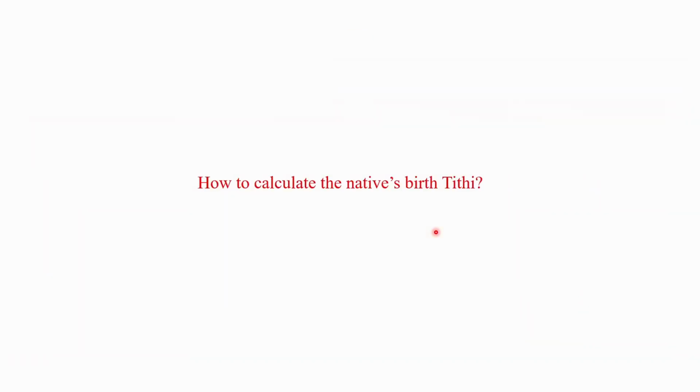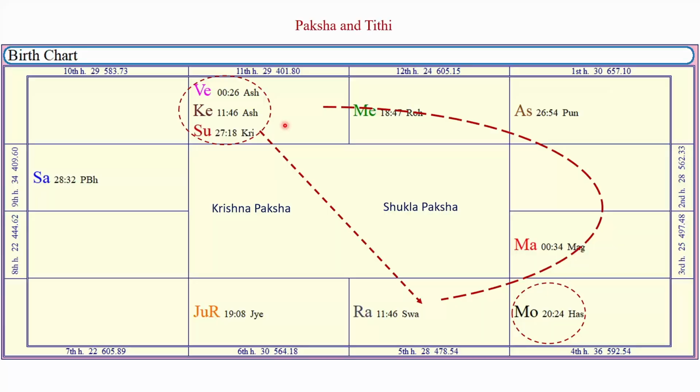Now, how to calculate the native's birth Tithi? When the longitude of the moon and sun are not provided in the Janma kundali, we can calculate the approximate native's birth Tithi. Birth Tithi can be calculated from the natal position of the sun and the moon in the Janma kundali. The moon stays 2¼ days in a sign.